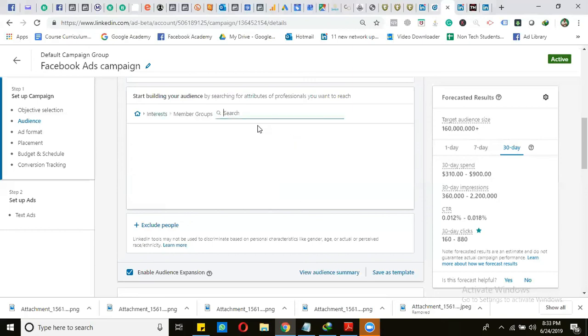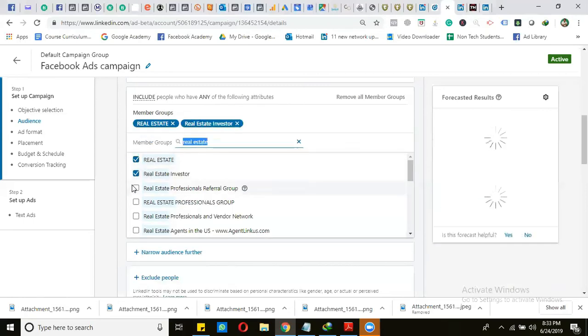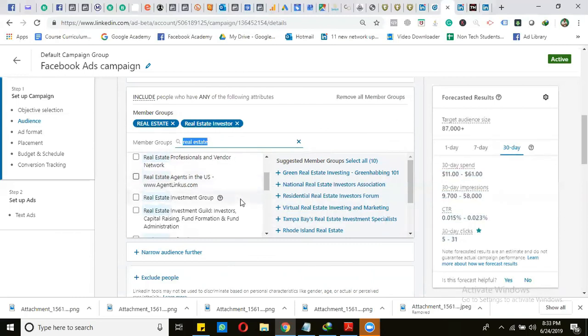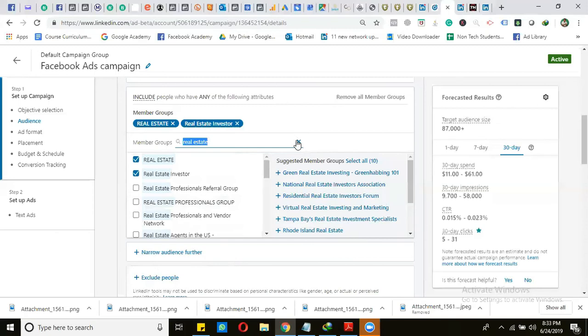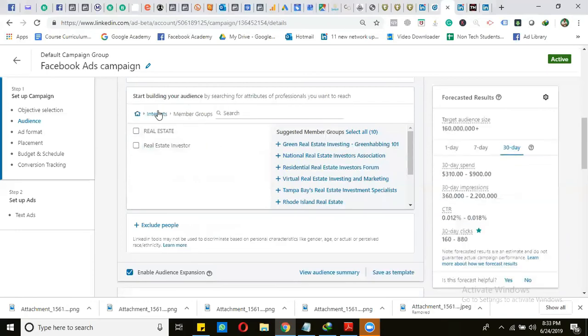So simply select that option, and you can just type any group name, and it will show the related groups like real estate investor, or something like that. So we can target the members of any groups that are available at the LinkedIn.